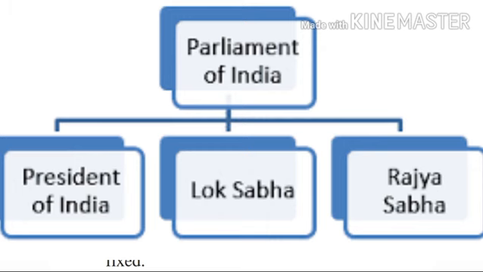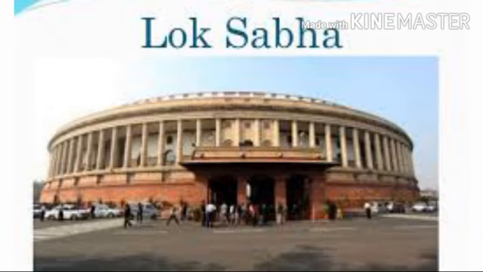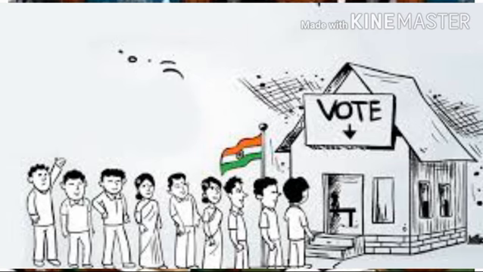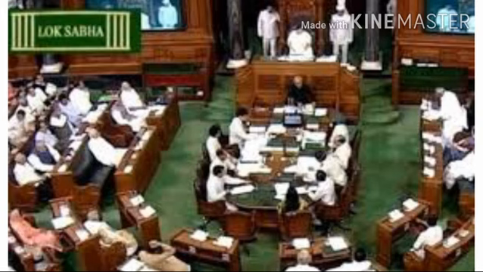Now let's study the second characteristic. The members of Lok Sabha are directly elected by the people. So who elects the members of Lok Sabha? People only elect the members of Lok Sabha, after 5 years. The number of members in the house is fixed.